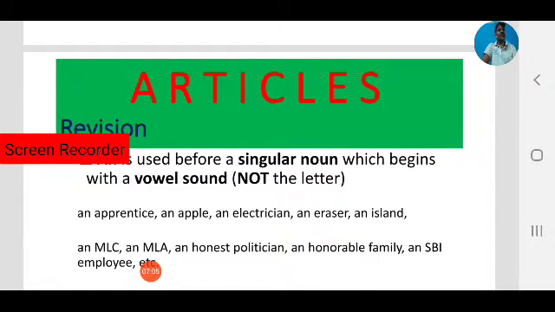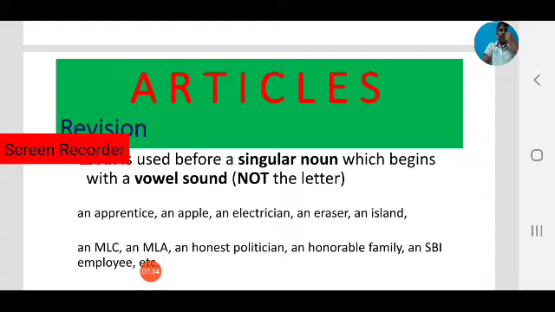These are consonant letters. But we don't focus on consonant letters, we focus on consonant sounds. Sounds, not letters. Sound is important. All these are consonant letters, but sound is important. What is the sound? An MLC, M, MLC, the sound is A. The first sound is A. So that is a vowel sound. That's why we use an MLC.